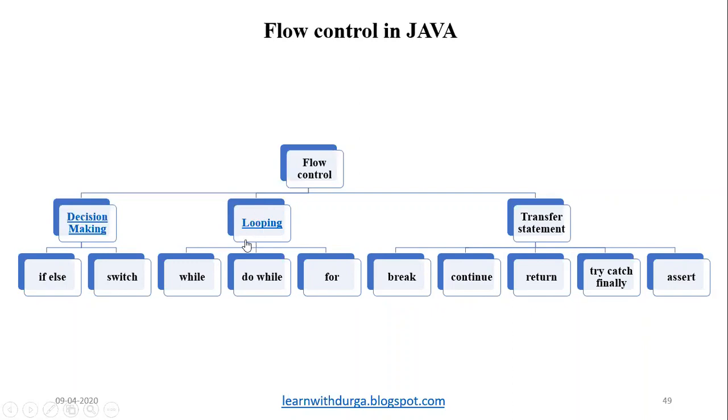In looping statements, we have two major classifications. One is the entry control loop, another is the exit control loop, right? Entry control comes under while and for. Do while is nothing but exit control. Let me go ahead with a simple example.